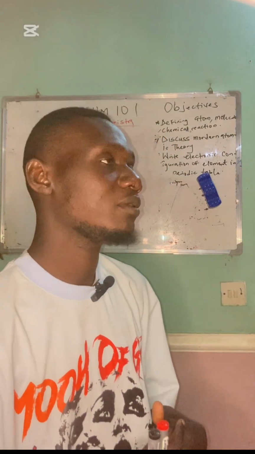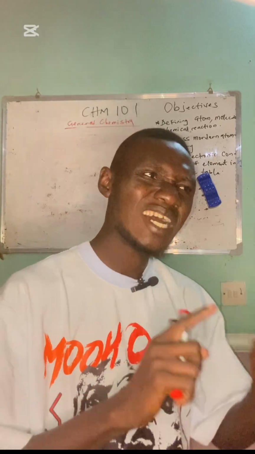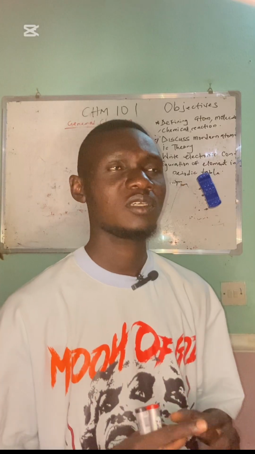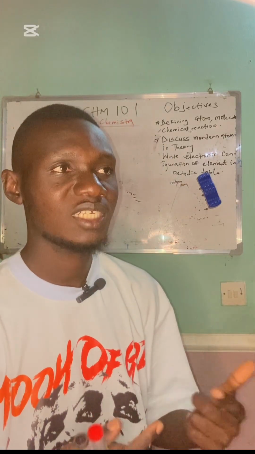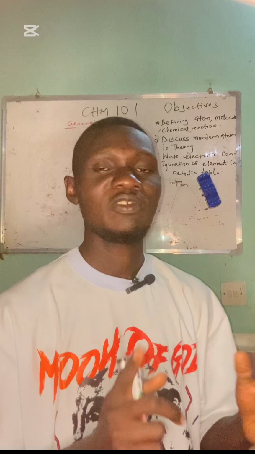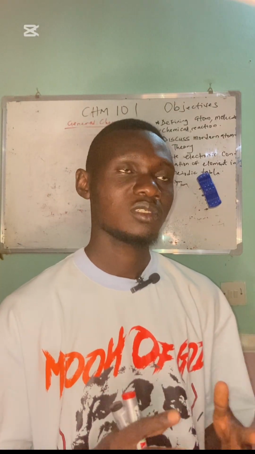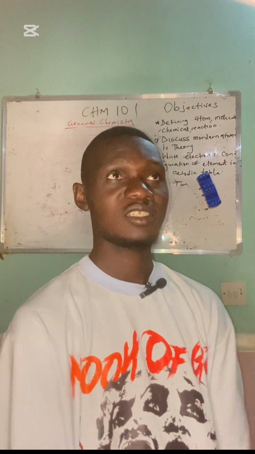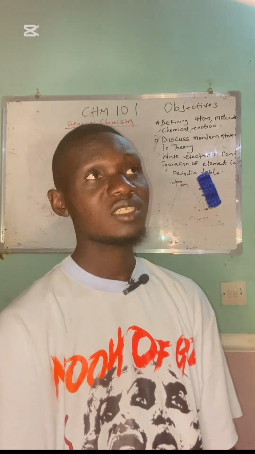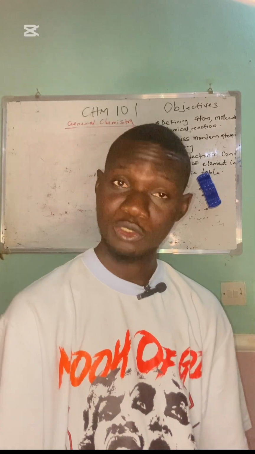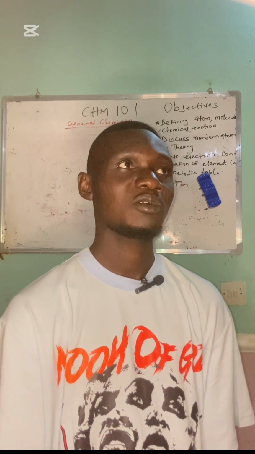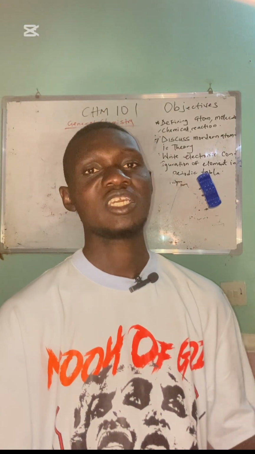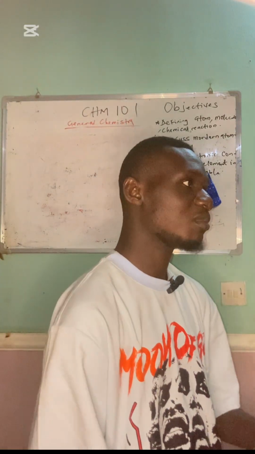So the idea of the atom came around the 5th century. I don't want to say early or late, but the idea began during the 5th century, where some philosophers, especially the Greek philosophers, came about. We have Leucippus of Miletus, and then also his student, Democritus. So they came about this idea that matter is made up of